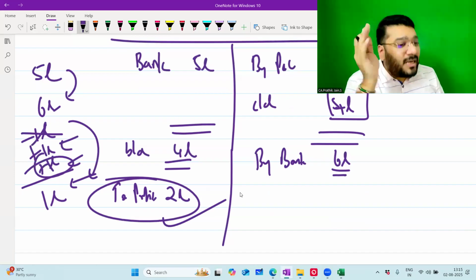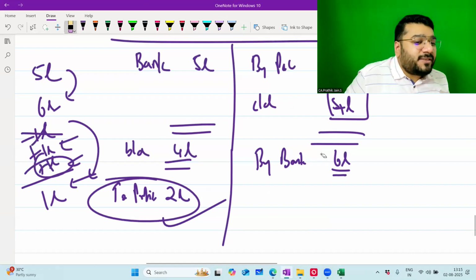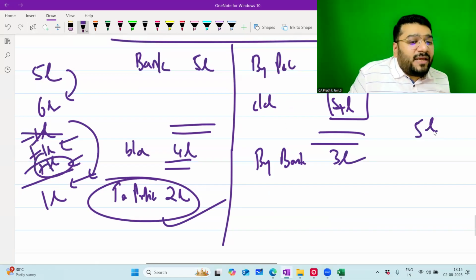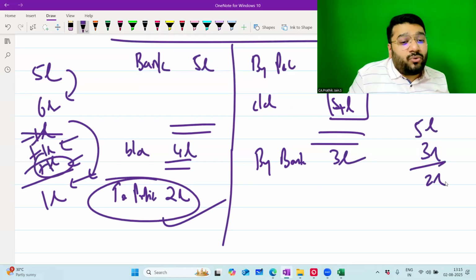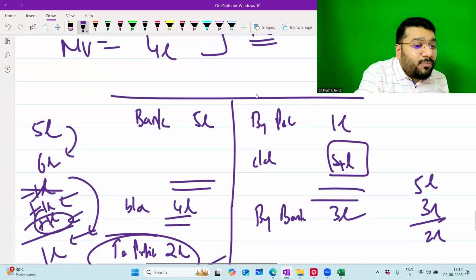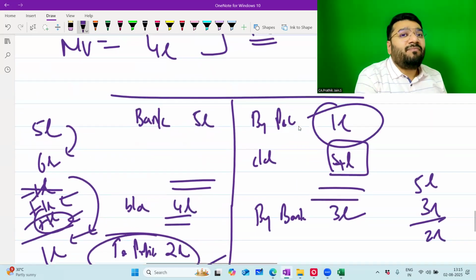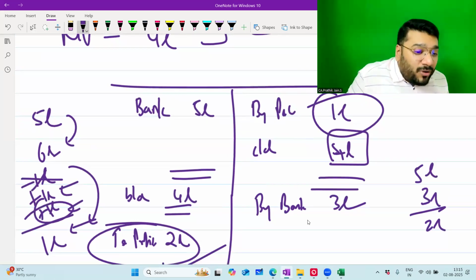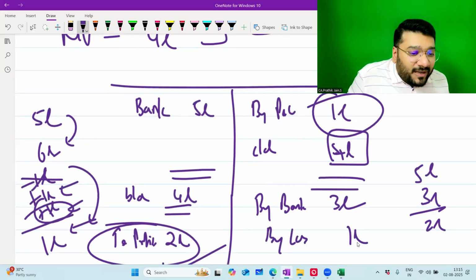Am I clear? Sir, imagine I did not sell this at 6 lakh. I sold this at 3 lakh. So 5 lakh worth of investment sold for 3 lakh. How much is total loss? 2 lakh. In that, 1 lakh loss is already booked here in the first year based on the prudence concept. Now here 1 lakh is the actual loss. So I'll book further loss of 1 lakh. Ledger tally.